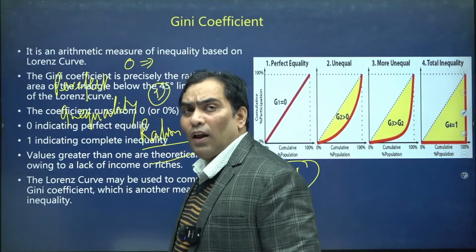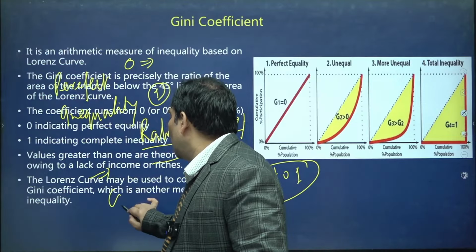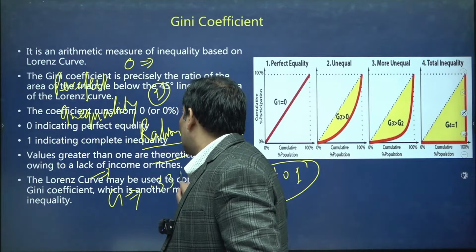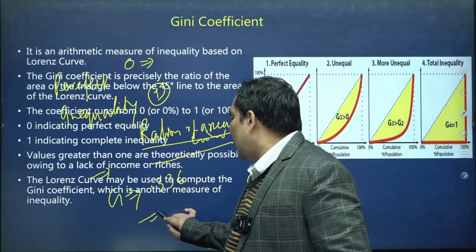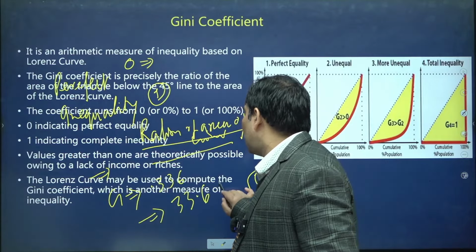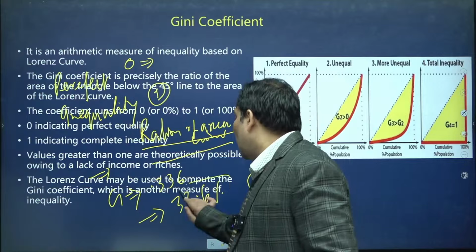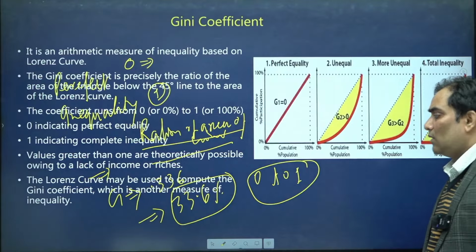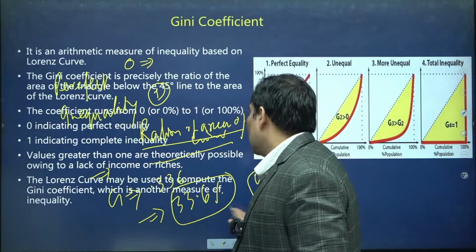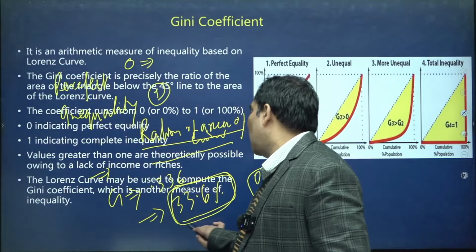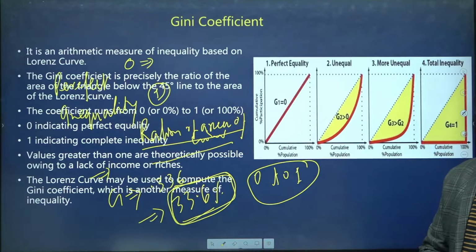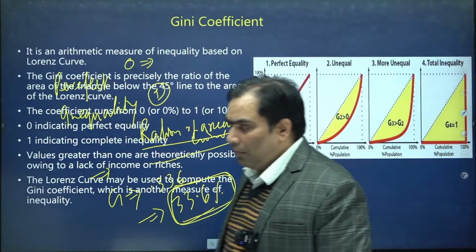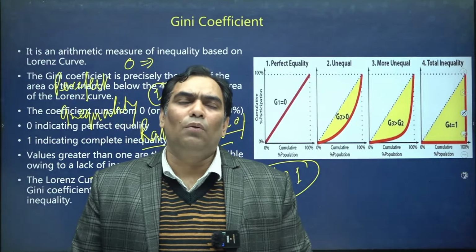In case of India, the value of Gini coefficient is 0.336. That means it represents 33.6% inequality in Indian society. That makes sense: in Indian society, there is 33.6% inequality. Let me repeat once again: what is the Gini coefficient?